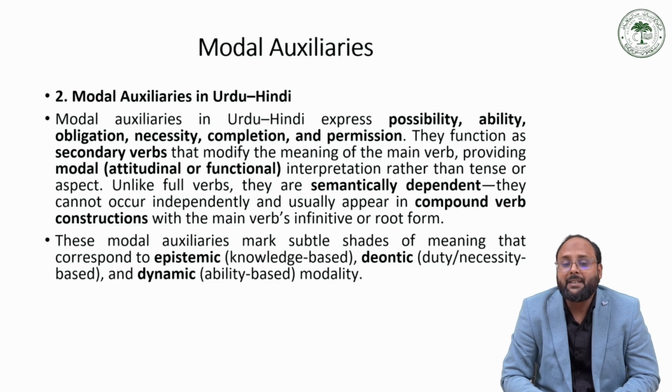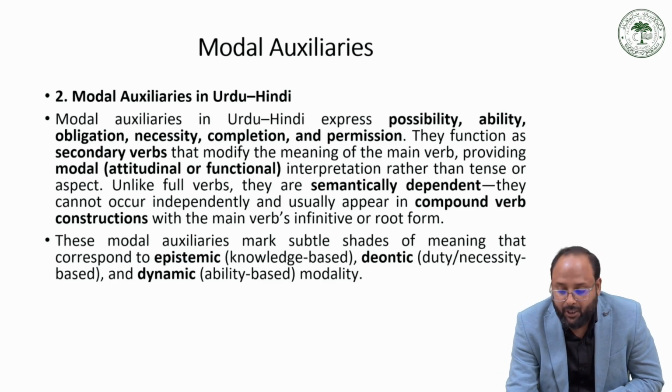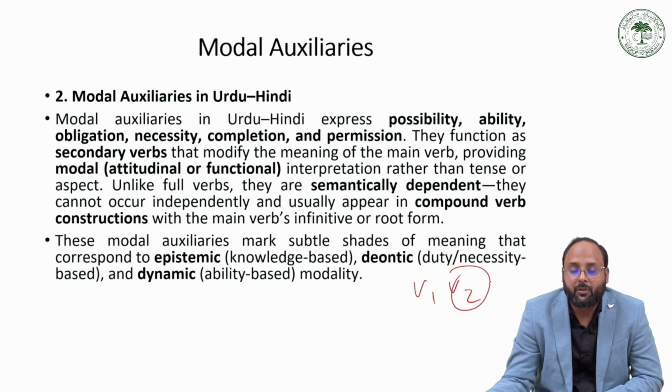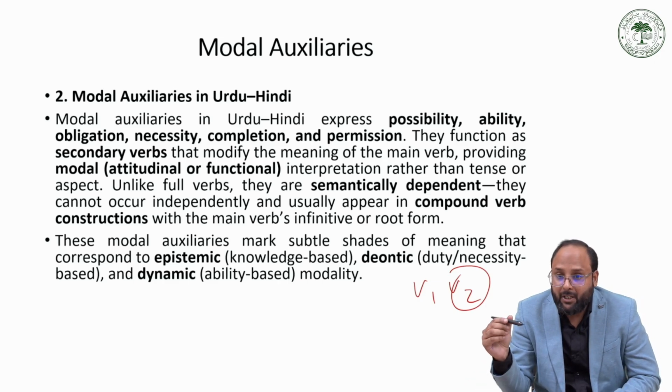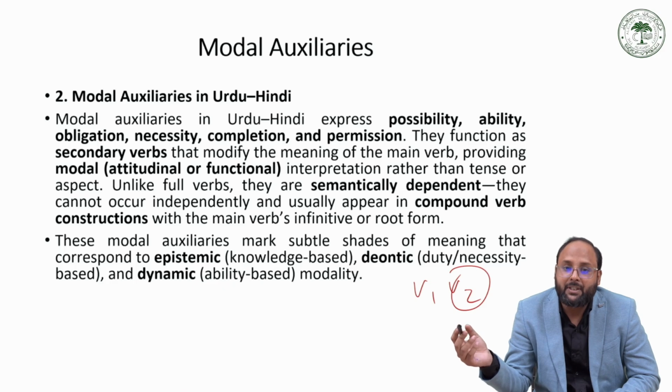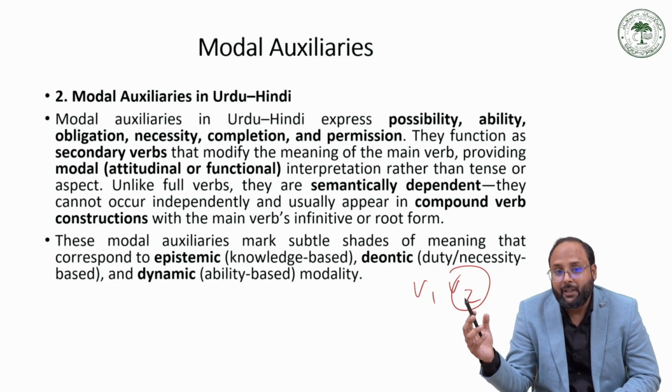They function as the secondary verb when we have a compound verb like V1 and V2. The modal occurs in the V2 position, like kha chuka, ho gaya. These kinds of auxiliaries are called modal auxiliaries, and they represent possibility, ability, obligation, necessity, completion, and permission.